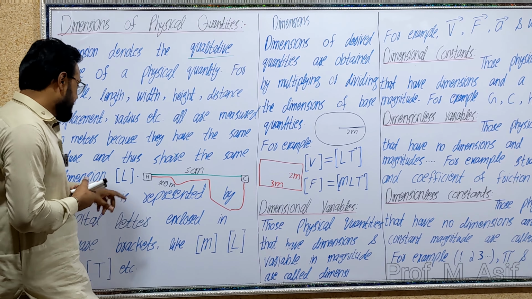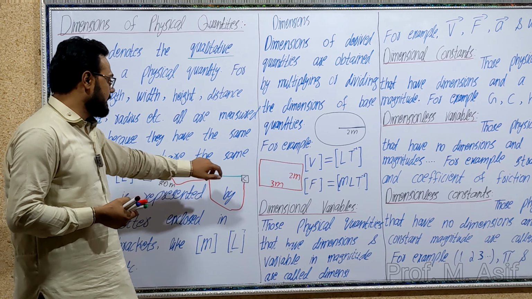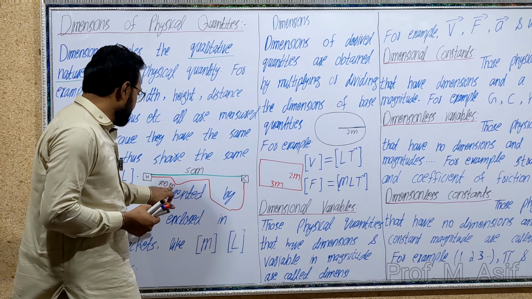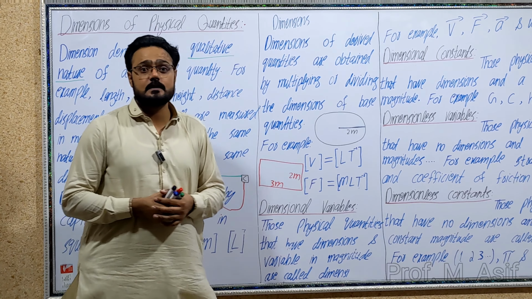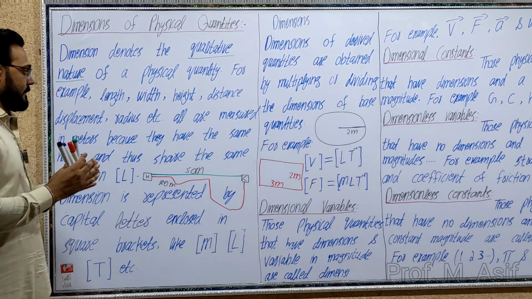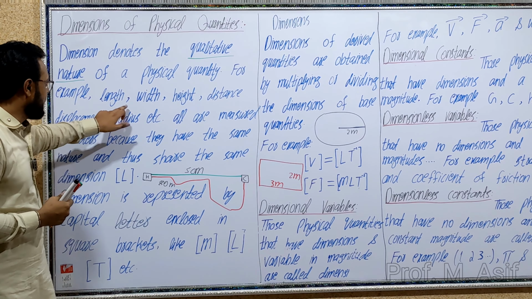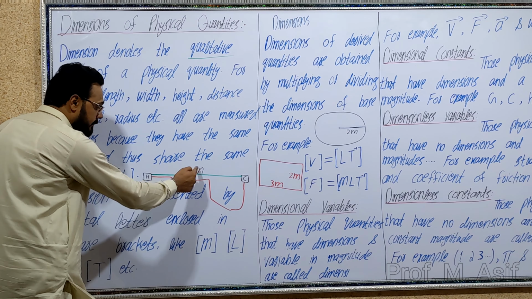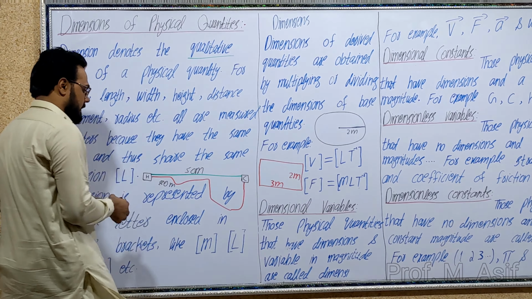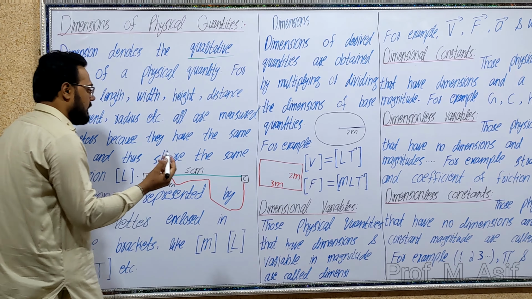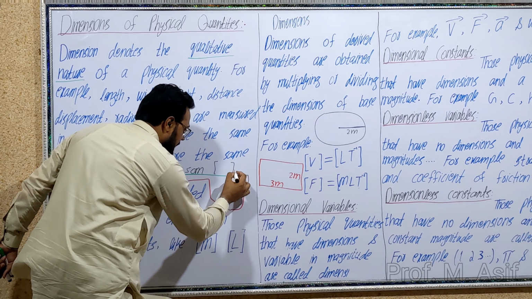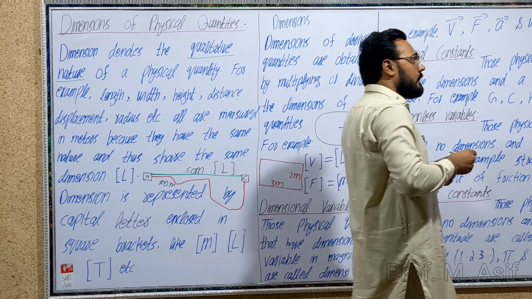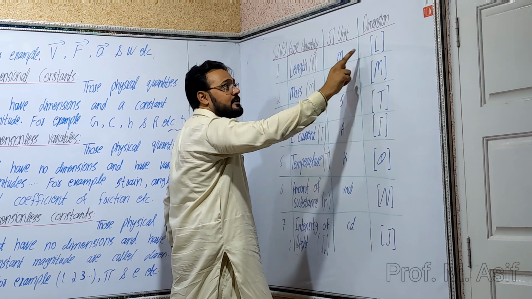Now, distance in meter, displacement in meter, length in meter, width in meter, radius in meter. They all have the same unit. Length, width, height, distance, displacement, and radius are all measured in meter. So they all have the same dimension, and the dimension is capital L. The unit is meter, the dimension is capital L.